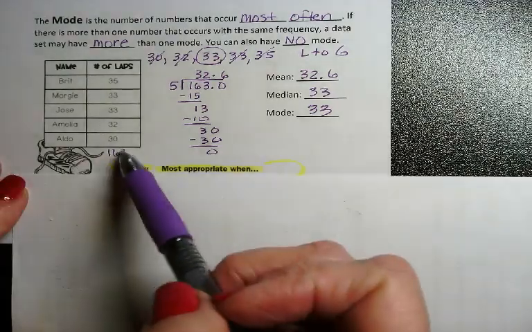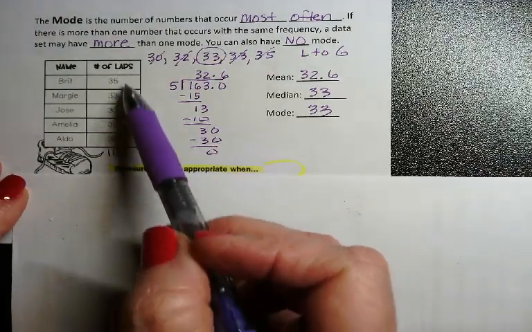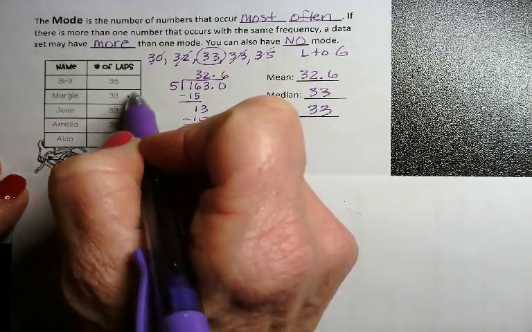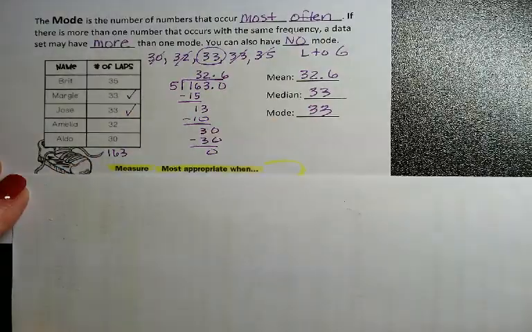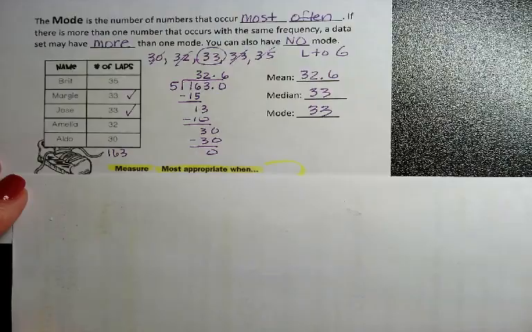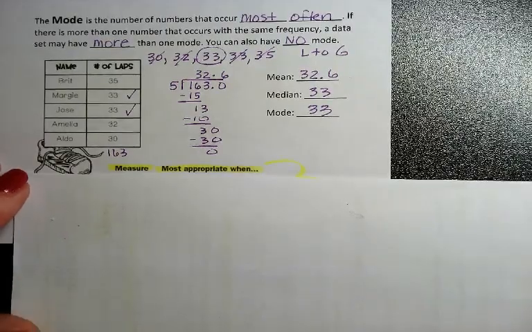Now I look at my set of data, and I'm going to see which one is occurring most often. And I see that I have 33 and 33 on here twice. No other numbers are repeated on here, but 33 is. So 33 is my mode.